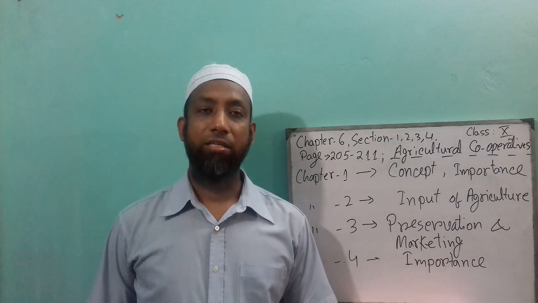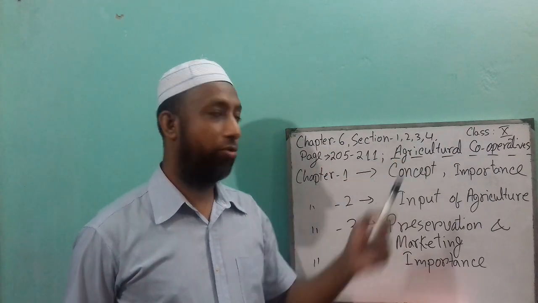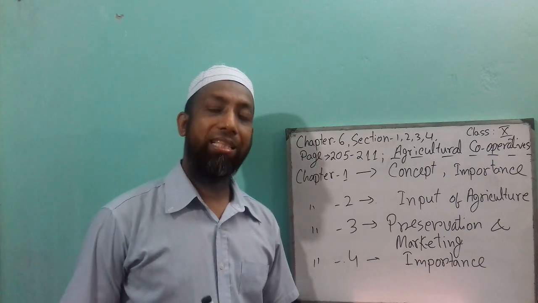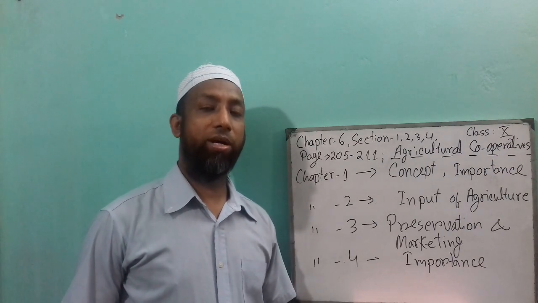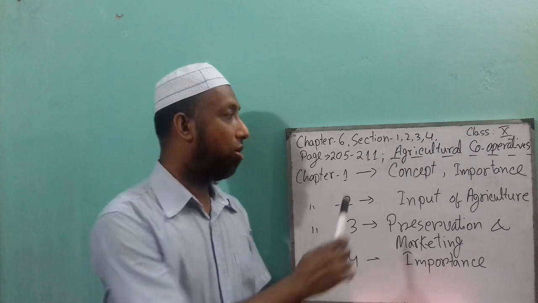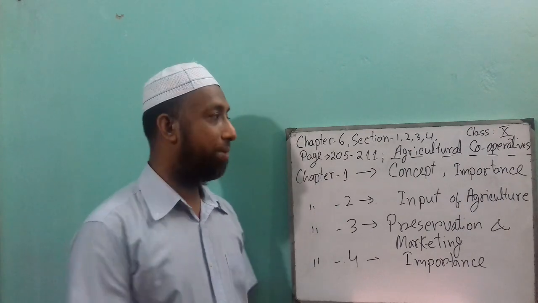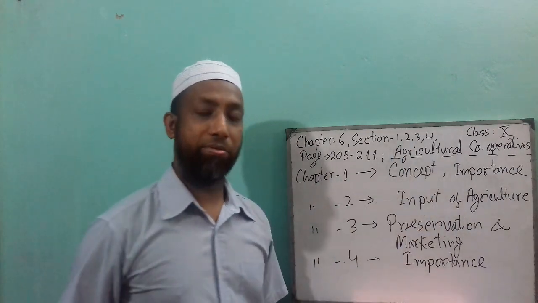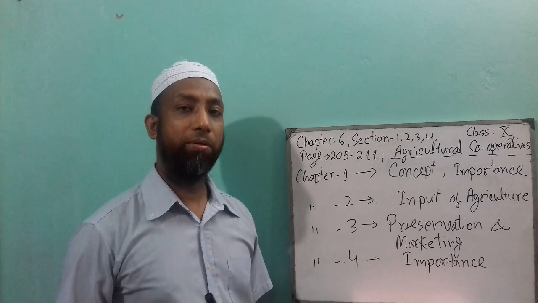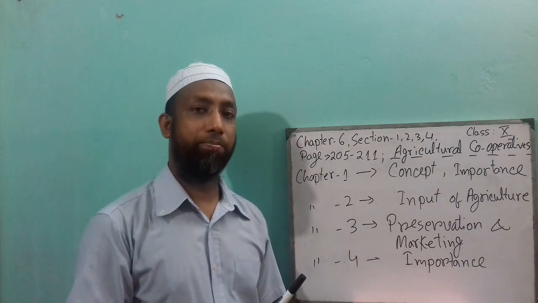Today I will discuss Chapter 6, Sections 1, 2, 3, 4. Because this chapter is not too big, I will discuss all 4 sections. The chapter name is Agricultural Cooperatives, and you will find this chapter on page numbers 205 to 211.